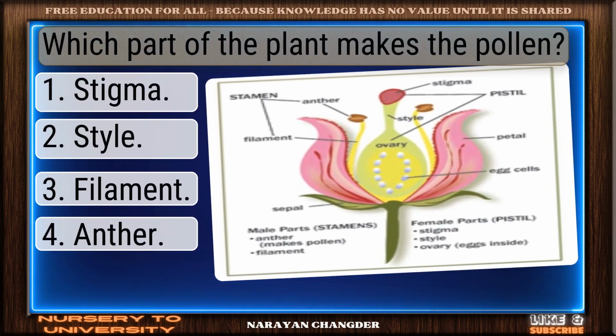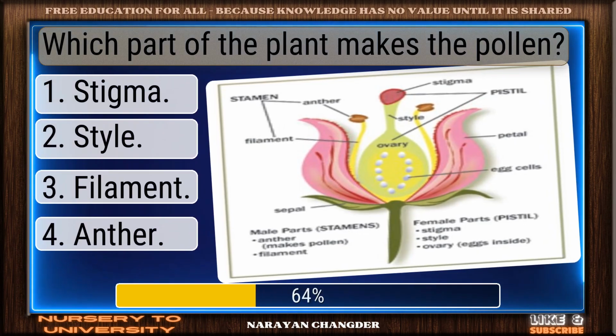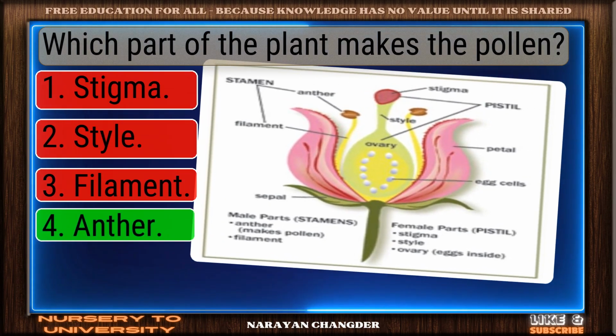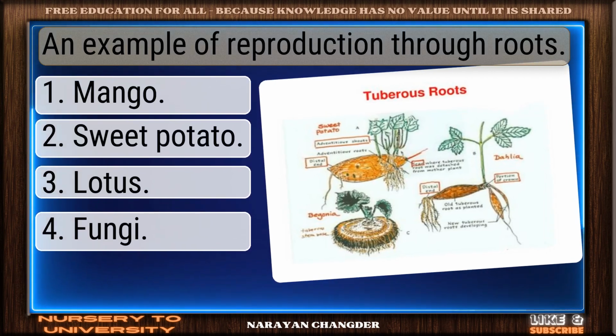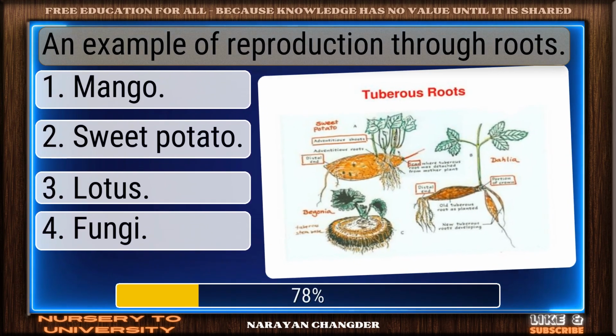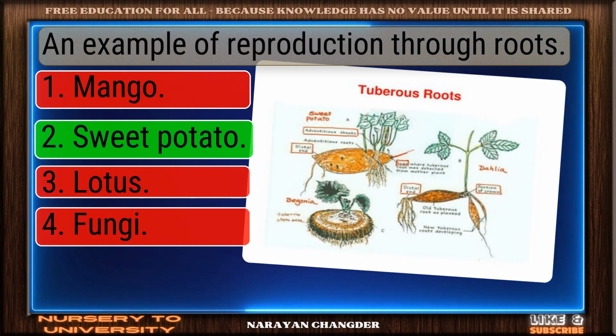Question number 63. Which part of the plant makes the pollen? Great thinking. Anther is the right choice. Question number 64. An example of reproduction through roots? Exactly. Sweet potato makes sense and it is the right choice.